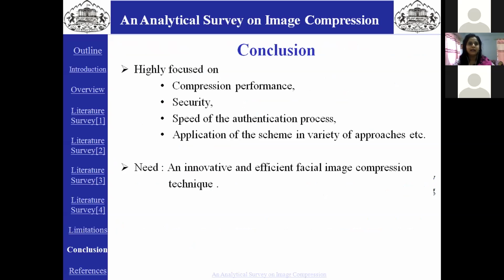Lastly, at the end, after discussing some significant image compression methods with their technical details and reviewing their major limitations, I conclude that many researchers have been highly focused on only one aspect of facial image authentication, such as compression performance, security, speed of the authentication process, or application of the scheme in a variety of approaches. This is a very conservative approach and doesn't solve the problem of the facial image compression paradigm effectively, and hence there is a need for an effective and efficient facial image compression technique.